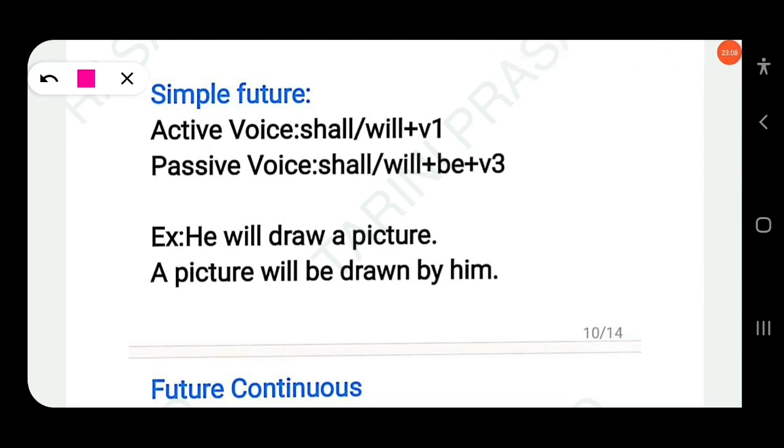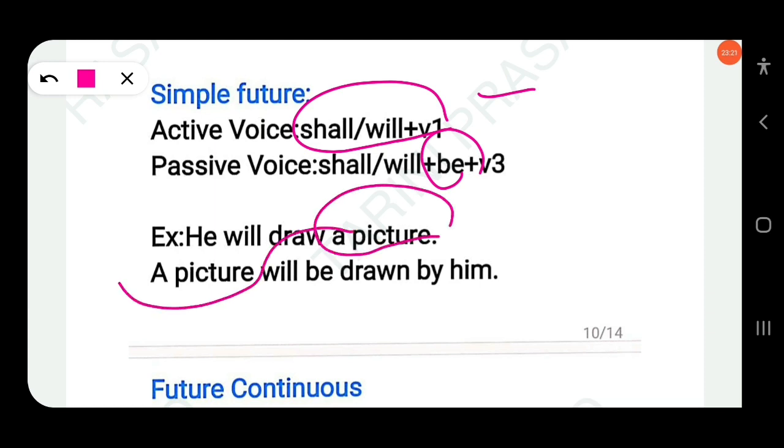In active voice, shall or will plus V1. In passive voice, you have to use shall or will plus be plus V3. Okay? He will draw a picture. So a picture is the object, and it becomes the subject in passive voice. And here, with will, just add be after the modal auxiliary will. And here the main verb is drawn. So you have to place be between the auxiliary verb and the main verb. Will be drawn by him.